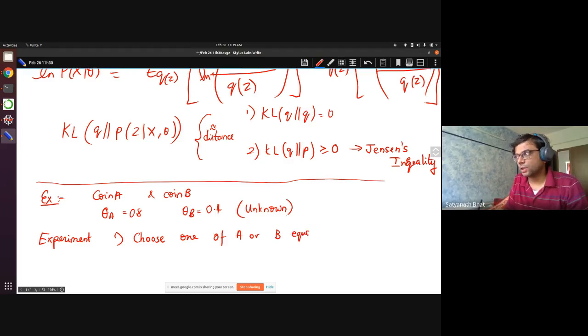Basically you will do a fair coin toss, and if it is heads, then I will choose A. If it is tails, I will choose B, with equal probability. So this is the first thing. Second thing, what I will do is, with the coin chosen from the previous step, okay.